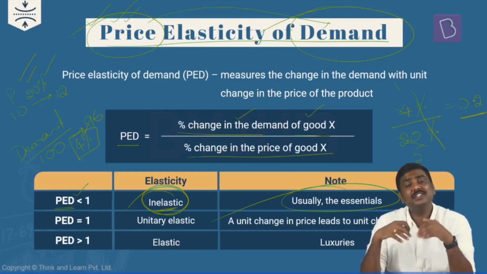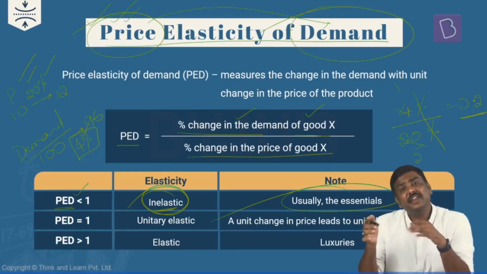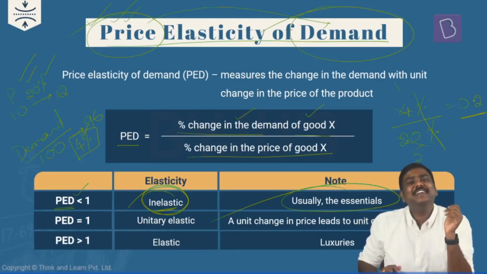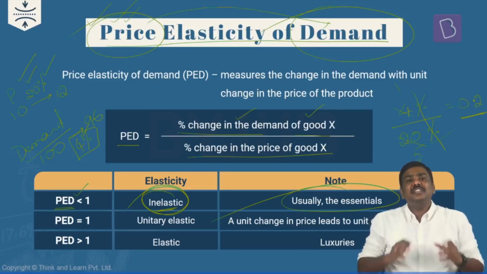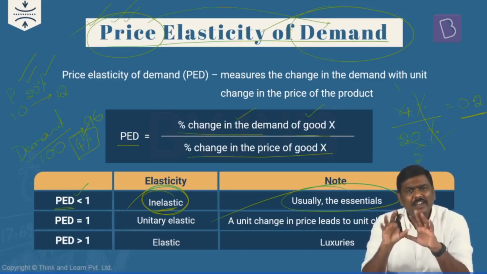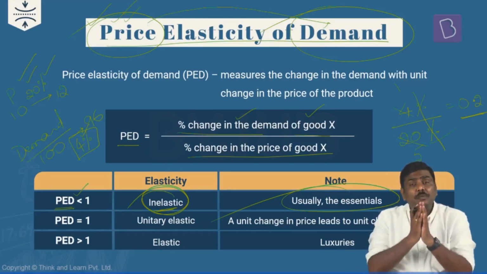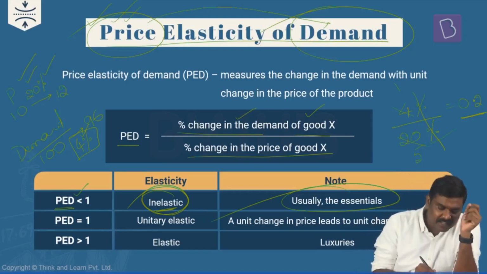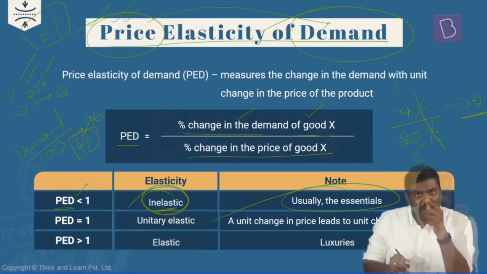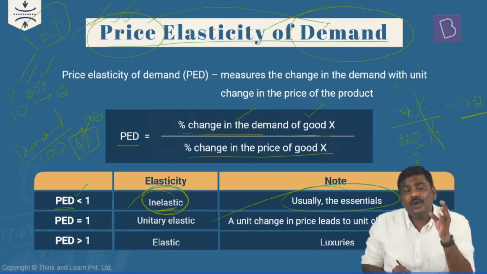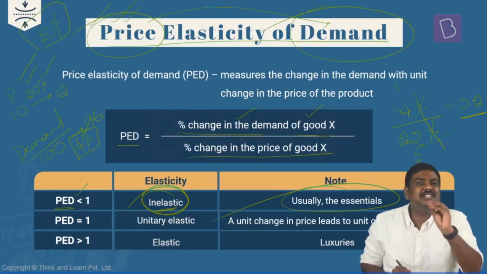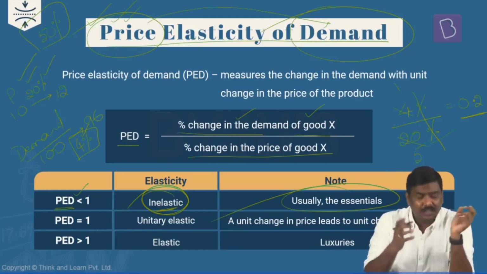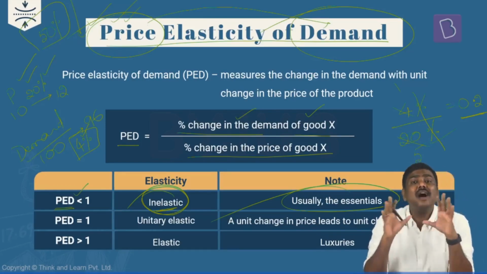Okay, the essential goods will generally exhibit that the price elasticity of demand is less than 1. And why does this happen? If the price varies, let's say by 20%, you will not suddenly change the demand for this particular good, right? The demand change will happen, but it will not be very high, but marginal. For example, imagine the price of rice increases by 50%. Have you understood this? Price of rice increases by 50%. You will change your consumption, right? Marginally, you will reduce your consumption, or you might hold it constant also. But the argument here is you will not drop your consumption by a large margin.